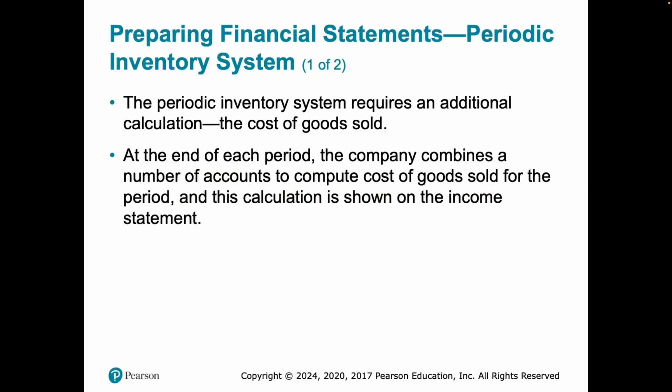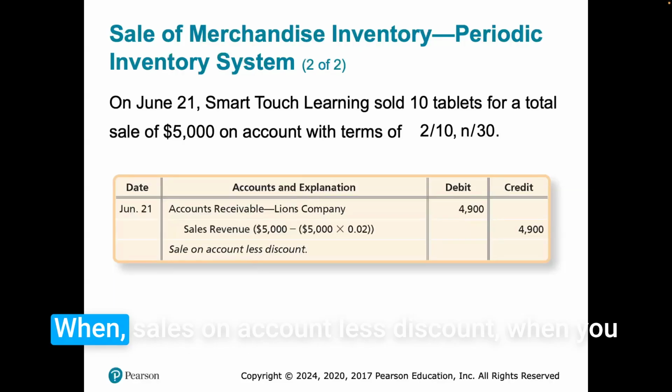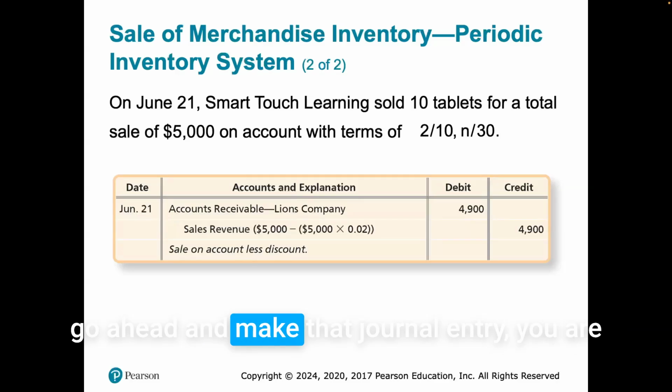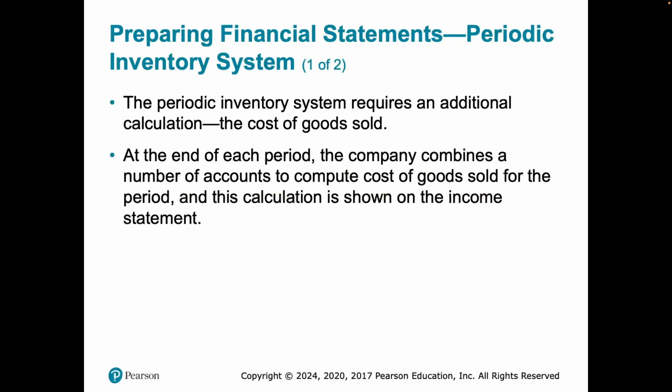When this is already conducted, the 2% has already been calculated within this transaction, this journal entry. The periodic inventory system requires an additional calculation in the cost of goods sold. So let's go back to this. 10 tablets for a total. Here, we have accounts receivable and then sales revenue. When you make that journal entry for sales on account less discount, you are already including the discount in there as well.